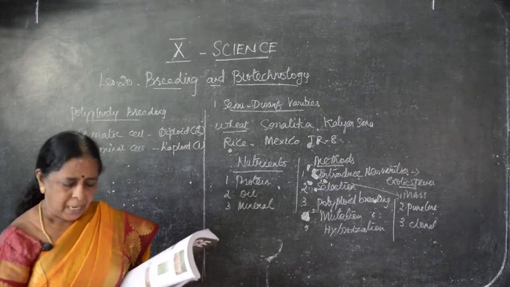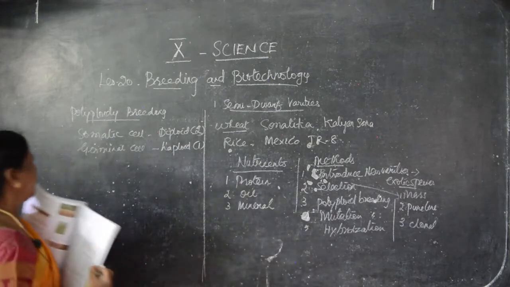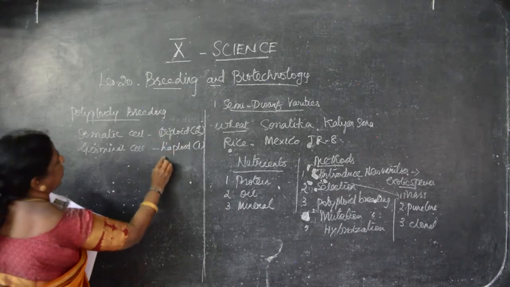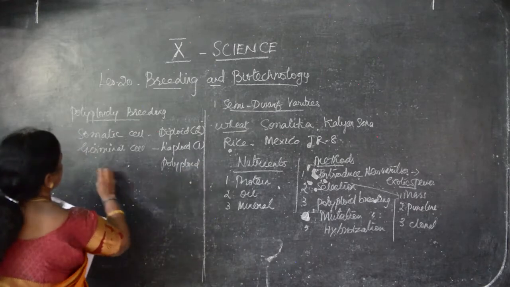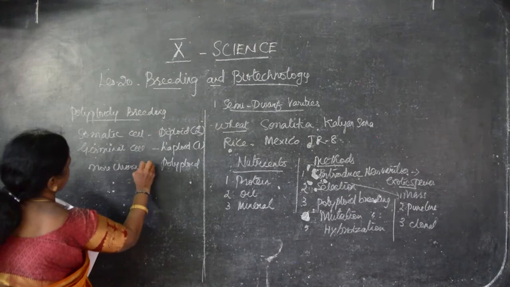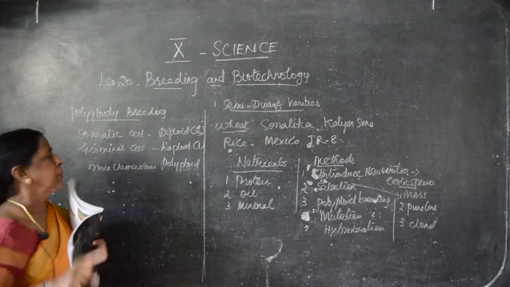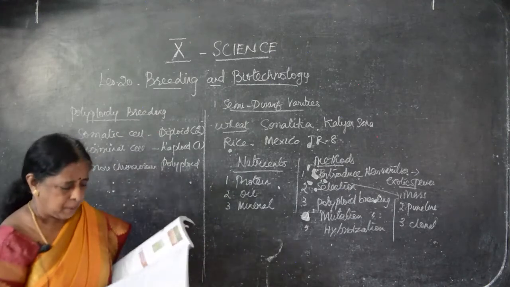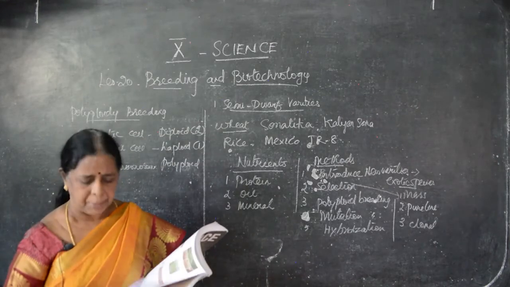This is called diploid. An organism having more than two sets of chromosomes is known as polyploid. Polyploid is more than two. Diploid, haploid, polyploid. That is more chromosomes. Somatic cell has diploid chromosomes. Germinal cell has haploid chromosomes. Other parts of the cell that have more chromosomes, that is known as polyploid. Sometimes because of chromosomal divisions, this may happen.